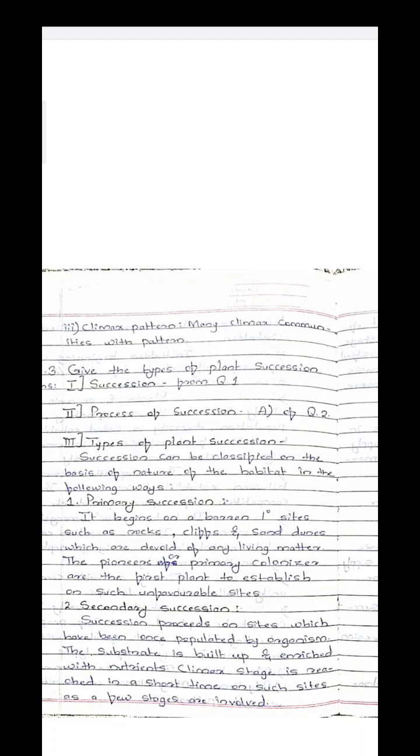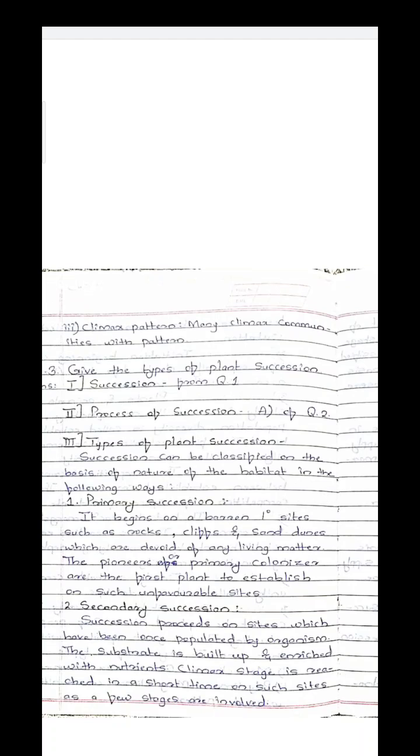The pioneers or primary colonizers are the first plants to establish on such unfavorable sites. Rocks, cliffs and sand dunes are the primary sites.